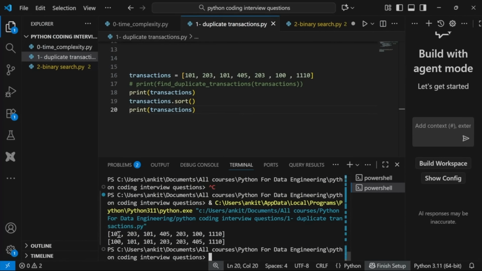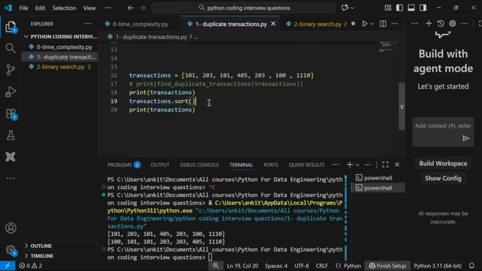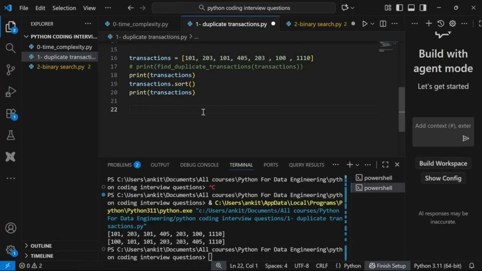So if you see, this is here. And now this is sorted. So 100, 101, 101, 1203 and all. Now this is the inbuilt method of sort, right? But we need to understand how much time it will take, right? What is the time complexity of this sorting? So when I'm doing a sorting, Python is doing some operations internally, right? There are different kinds of sorting algorithms, right? But when we are doing this sort, this takes big O n log n time complexity, n log n.